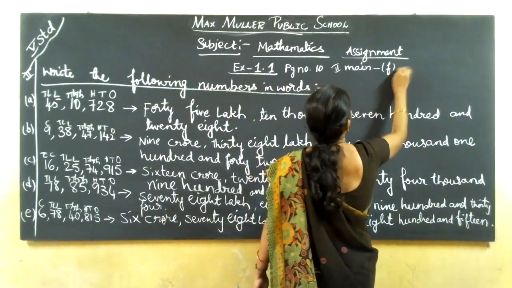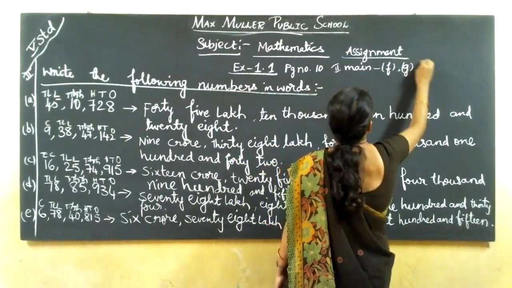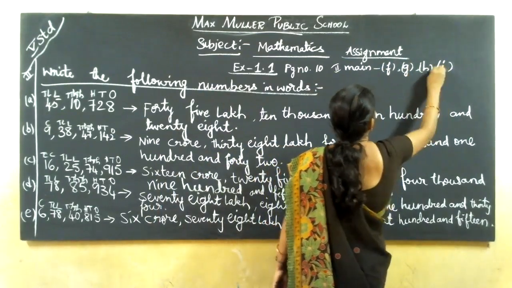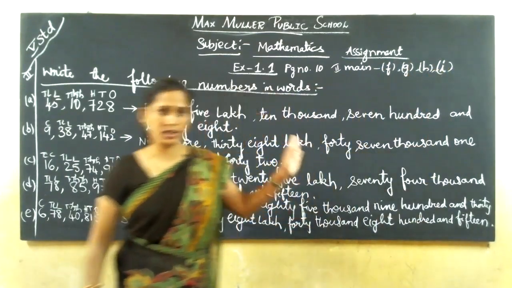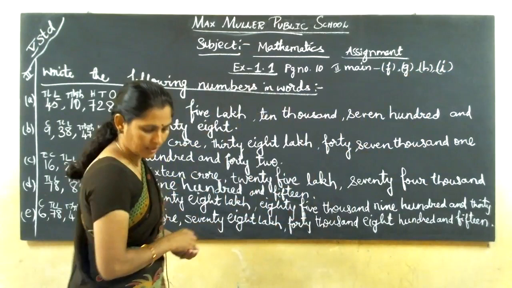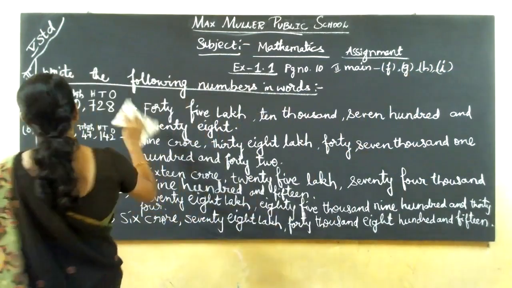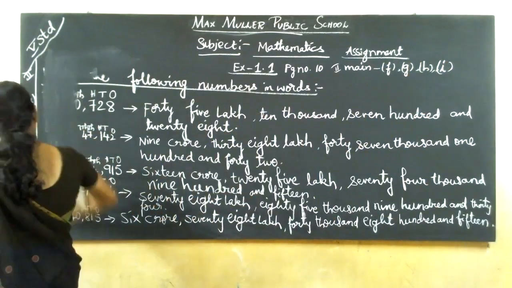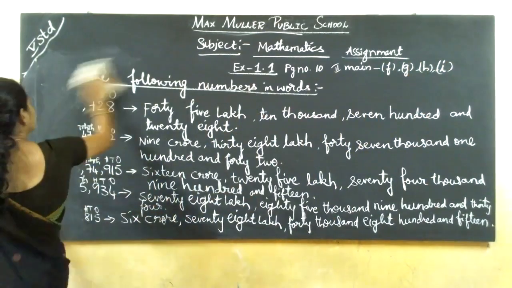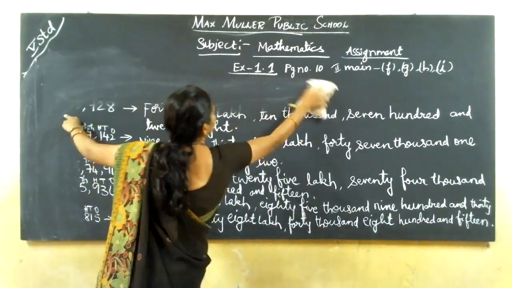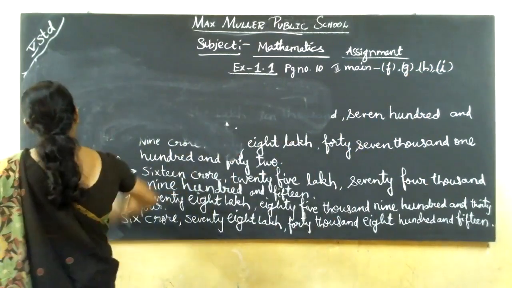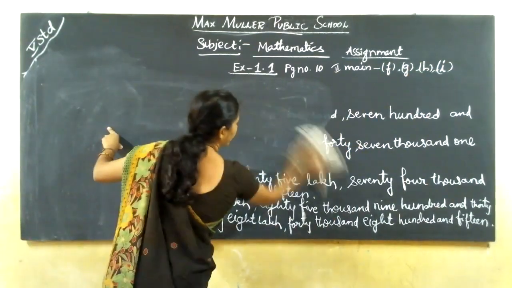F, G, H, I. 4 sums are homework in the second main. Now you are going for the third main. What is third main? Go for the third main.